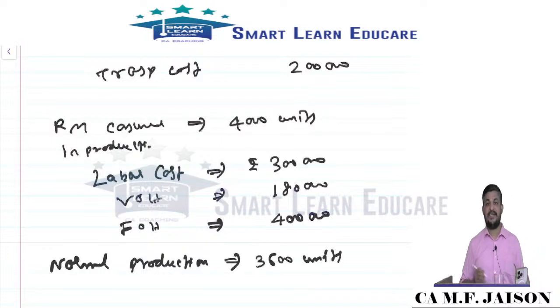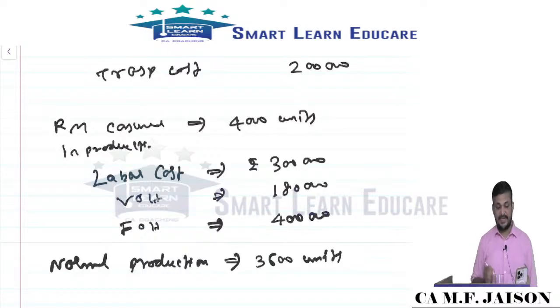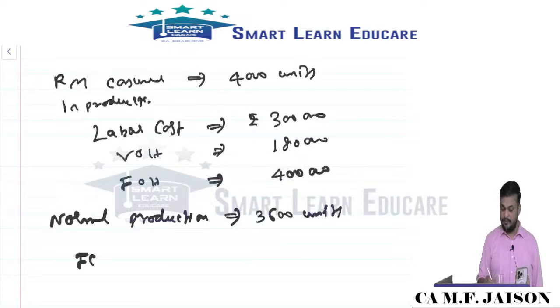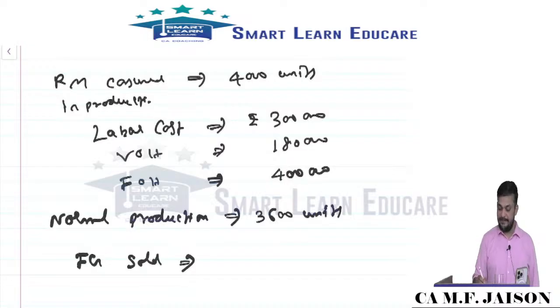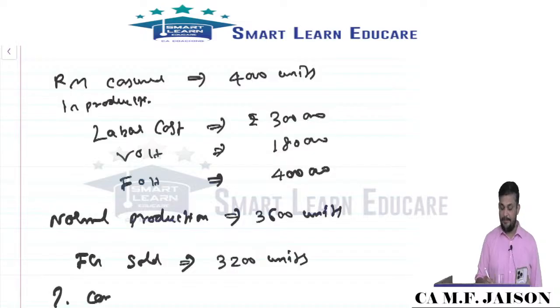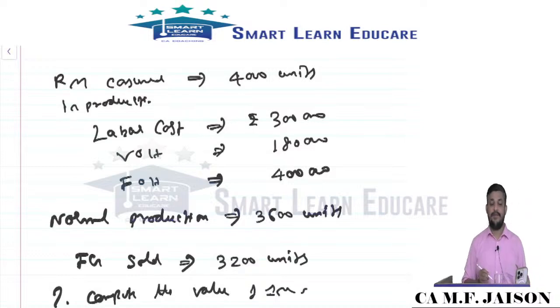Finished goods sold is 3,200 units. So if the question is to compute the value of inventory, then what will be the answer?